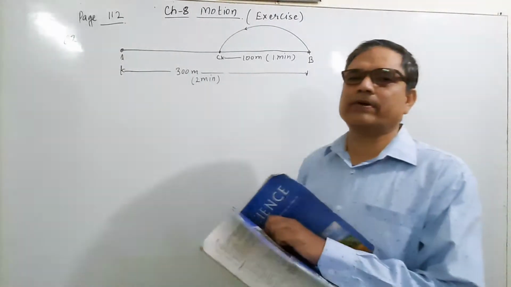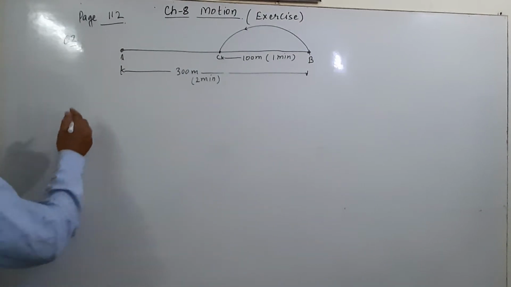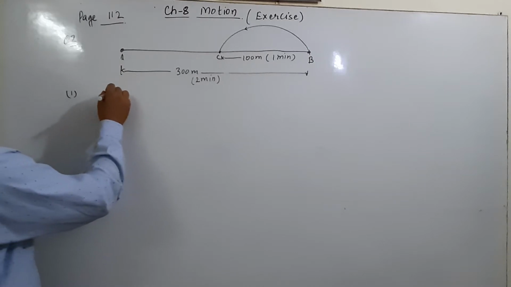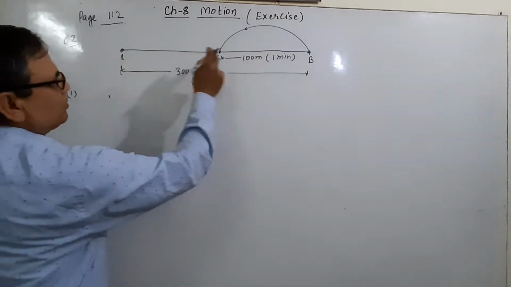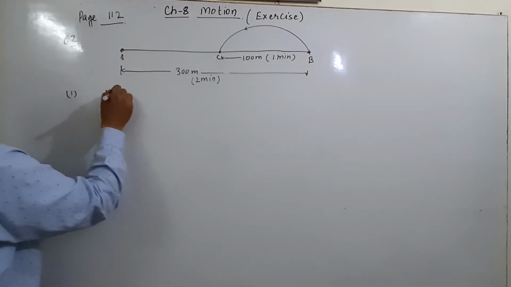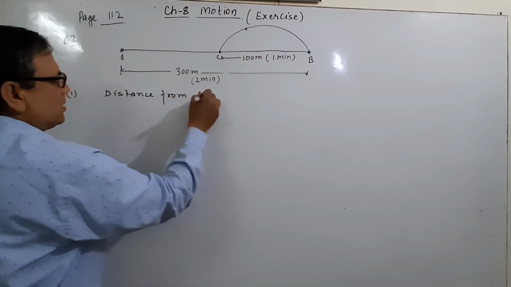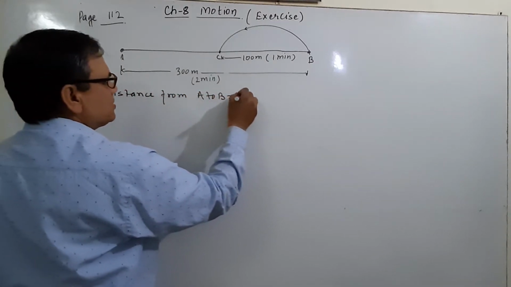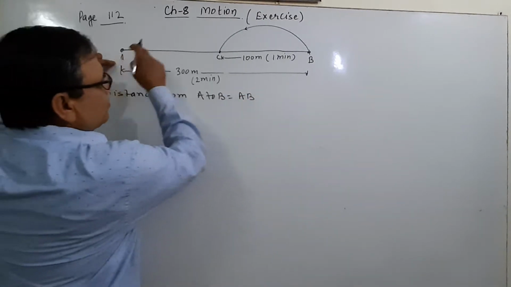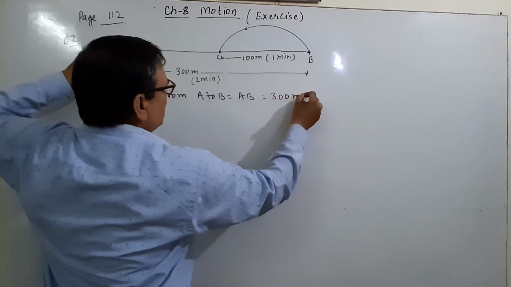It means we have to find out average speed and average velocity from A to B. First part, average speed from A to B. The distance from A to B is AB, which is equal to 300 meter.